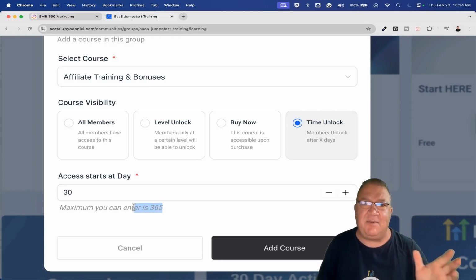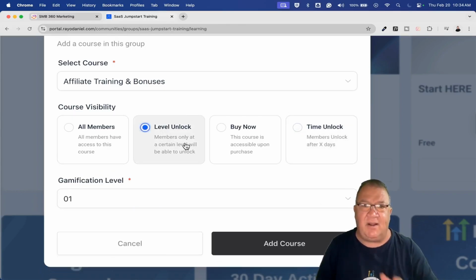The time unlock feature is nice, and it is something that you have available, a new feature, but the level unlock, this right here, is the Skool community feature that I really was talking about. This is the one thing that Highlevel was missing, the last thing they were missing to really compete eye to eye from communities to Skool communities inside of both platforms. And they finally did it.